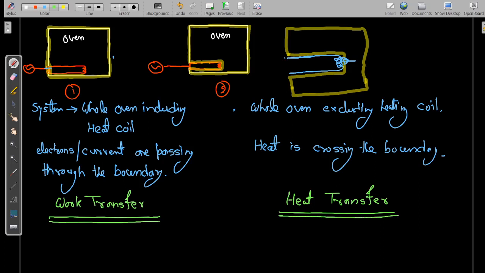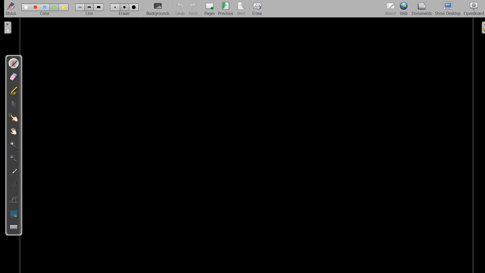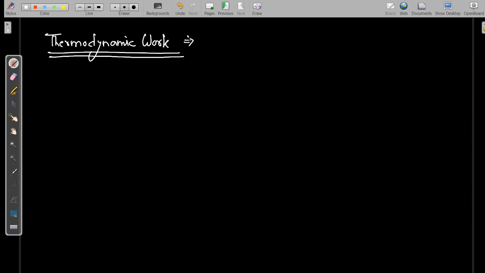Hope now you have a good idea about what is work transfer and what is heat transfer. Now let us move to define what we mean by thermodynamic work. When we say thermodynamic work,